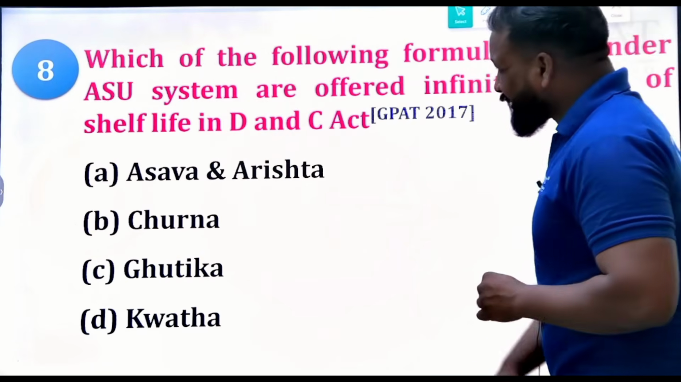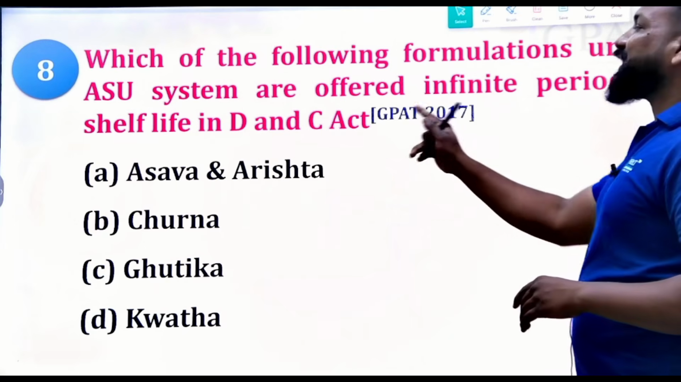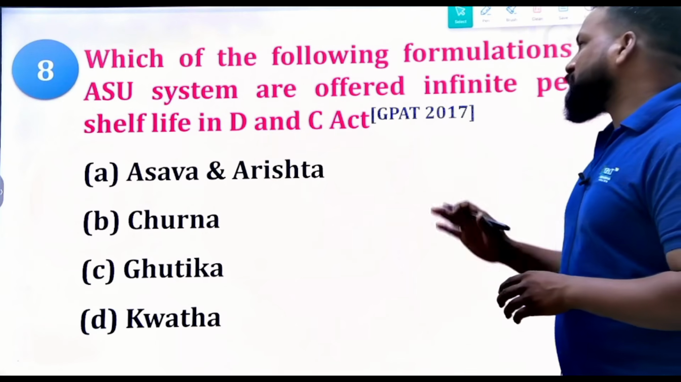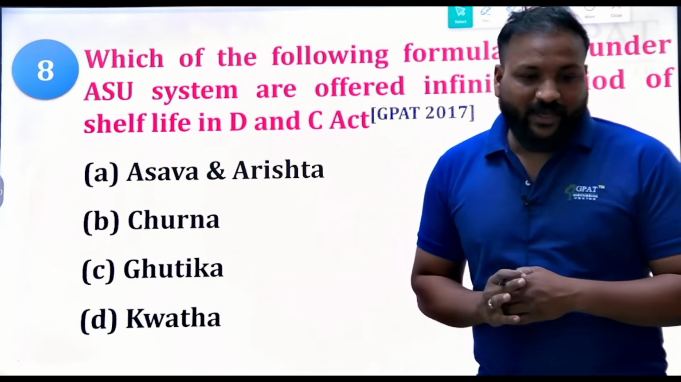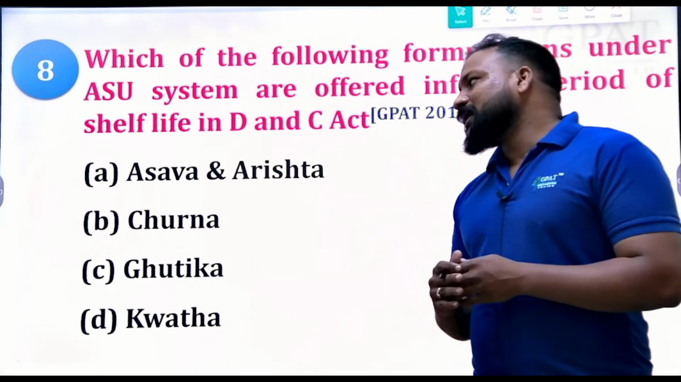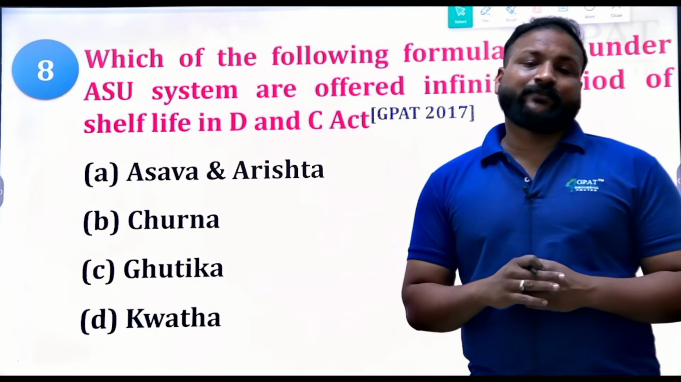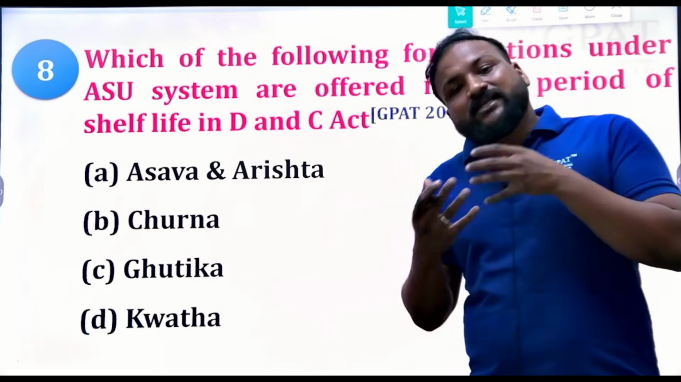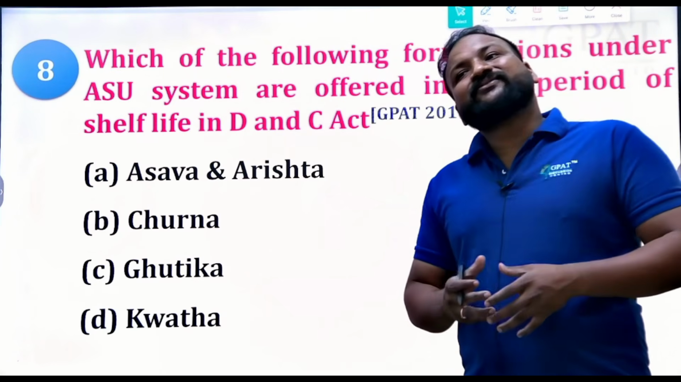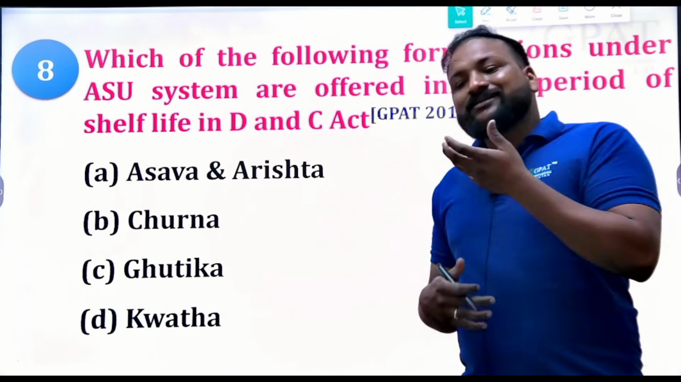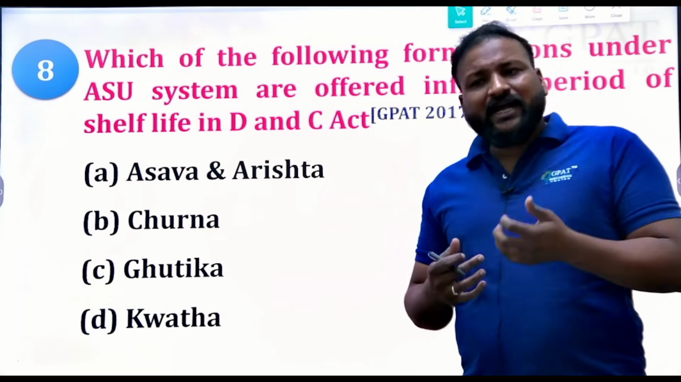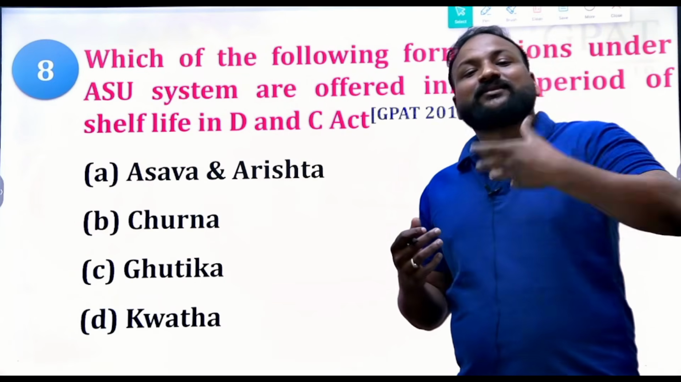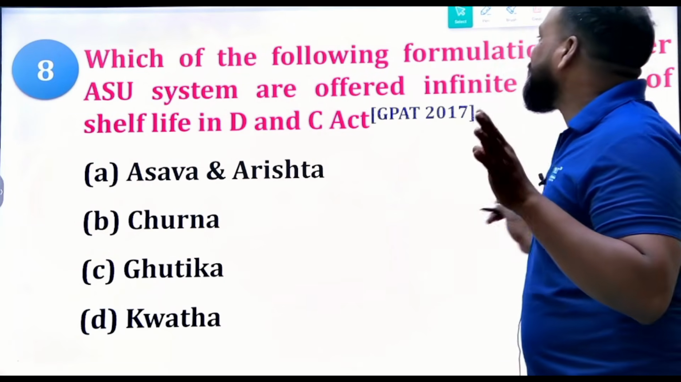So right. Next question. Which of the following formulations under ASU are offered infinite period of shelf life in DNC Act? So this question is from the GPAT 2017. Option A, Asava and Arista, option B, Churna, C, Gutika, and D, Quath. Tell me what is the right answer. Yes, undoubtedly. See, in order to preserve anything, and in order to increase the shelf life of the dosage form, we are adding some preservatives. In that, natural preservative, which is generated from the preparation itself. So that is undoubtedly, what is that? The right answer will be